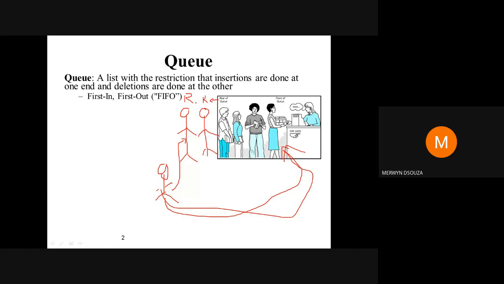Please remember, you all always get confused. Every year people get confused about where the insertion is done. The insertion is only done at the end. Always think of a queue. You're standing in the queue, you're the first person in the queue. Will you allow one person to join in front of you, or will you tell that person to go and stand at the end?